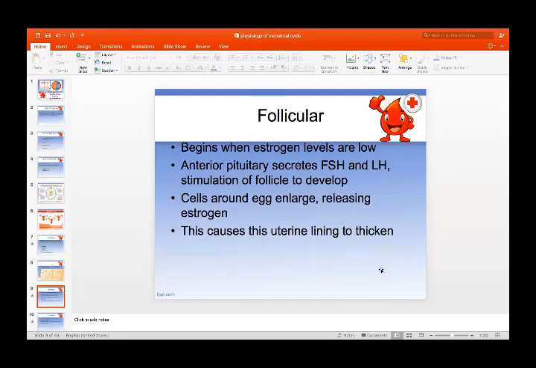The follicular phase begins when estrogen levels are low. The anterior pituitary secretes FSH and LH, which stimulate the follicle to develop. The cells around the egg enlarge, releasing estrogen. This causes the uterine lining to thicken. So, under the effect of estrogen, the uterine endometrium will start proliferating.